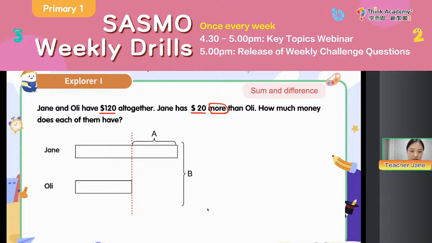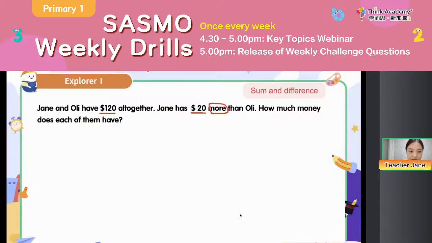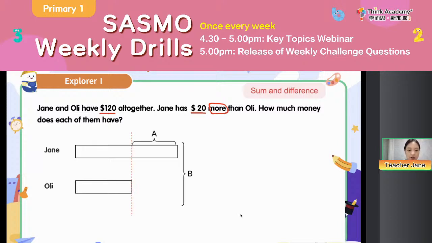So everyone, let's try to solve the problem together. Oopsie, sorry. Okay, so we can see this time we know the sum between us is 120, and the difference between us, that is Jane has $20 more. So when we do the question, we can set Teacher Ollie has 1 unit.